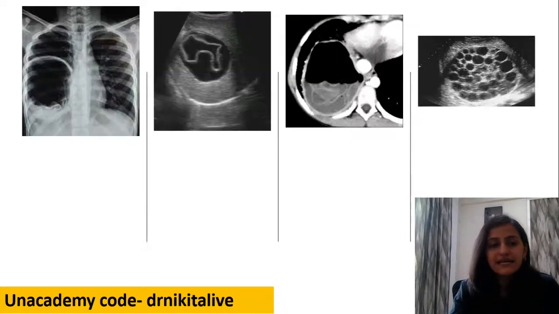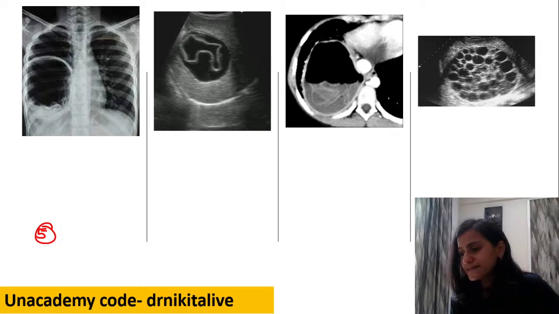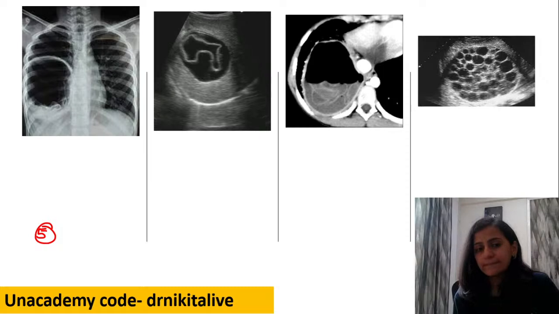Going to the next infection here. What do you think is this infection which is depicted here? All these images put together, what is this? Absolutely right. So all these are the images of hydatid cyst.